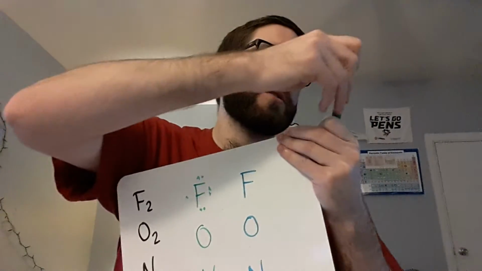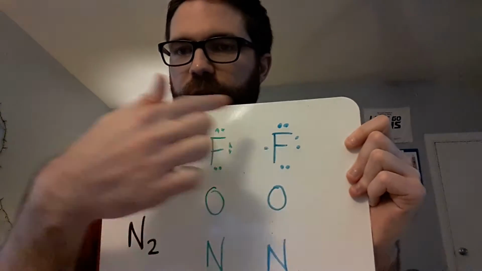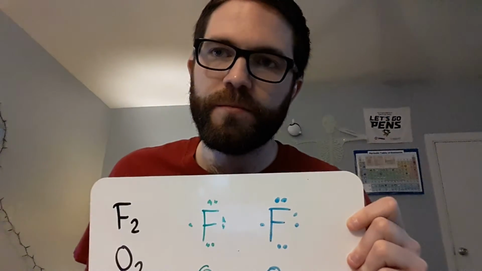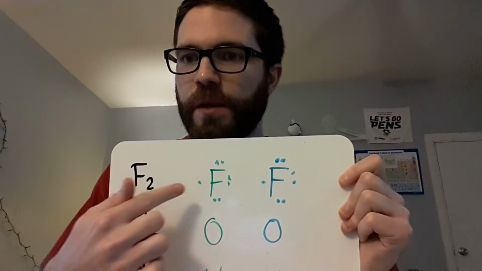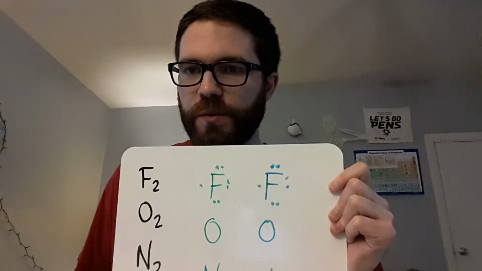And that unpaired electron is the only one that's going to be able to form a bond. Lone pairs are good. They're perfectly happy by themselves, and they don't really want to move or bond with anybody. But unpaired electrons are sad and lonely, so they're going to want to form bonds. So we have F2 now. We have 3 lone pairs on each fluorine, and we have 1 unpaired electron. What did I say about those unpaired electrons? They want to form a bond. So fluorine is going to want to form 1 bond because it has 1 unpaired electron on each one.